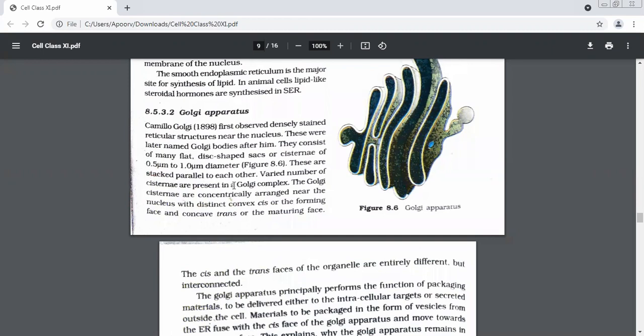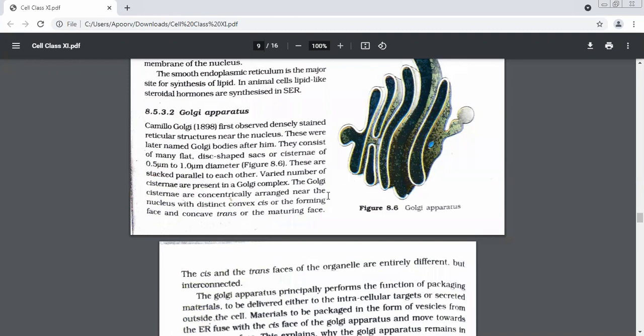They are also stacked, but not एक के ऊपर एक, parallel to each other. एक के बाद एक, but in what fashion? Parallel. Look here. This is your first one, one cisterna. Iske next parallel, one more, one more, one more. So they are stacked in what fashion? Parallel to each other. Good. Varied numbers of cisternae are present in a Golgi complex.